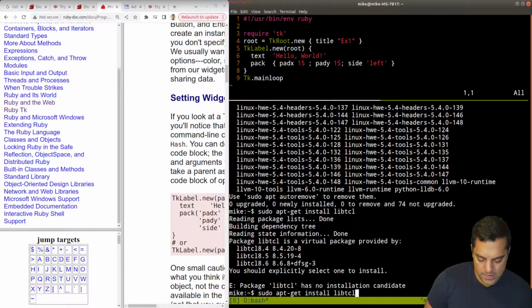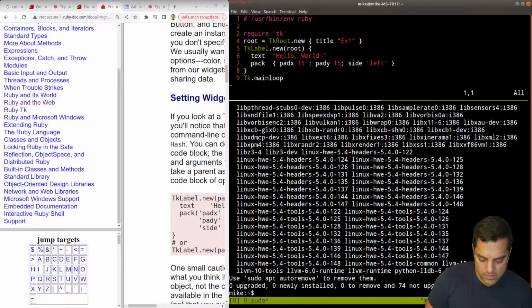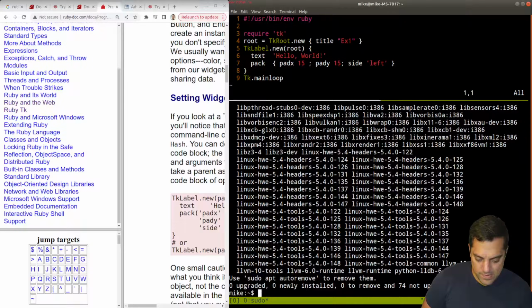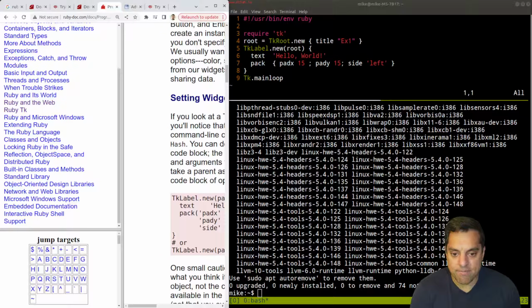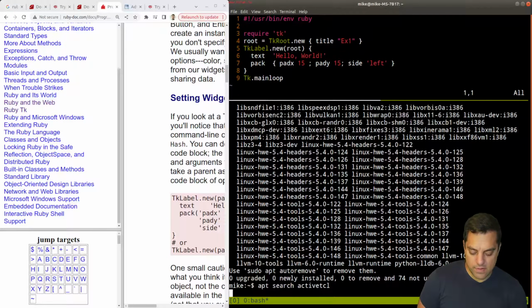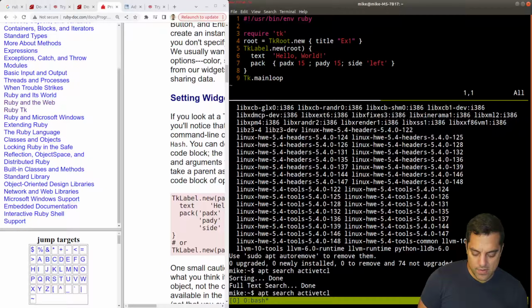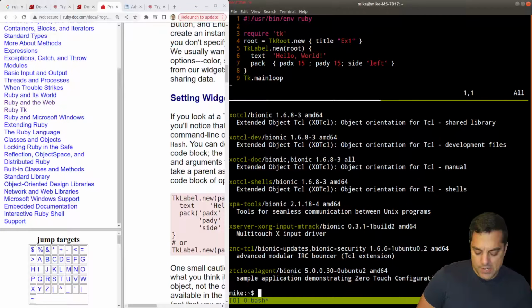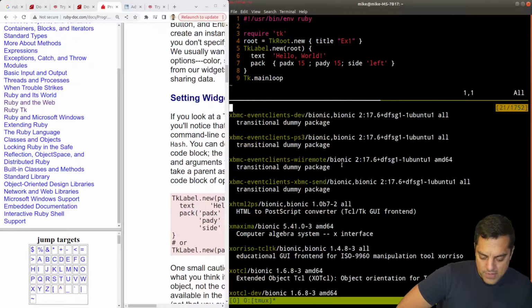Let's see here, libtcl 8.4. Okay, maybe 8.5 is what it needs. tk. Oh, I don't know, we'll have to figure this out. Now my research in my other window is saying I need to install ActiveTcl. Let's see if that's a thing. apt search activetcl. Maybe that's the thing breaking it. I think I'm missing the dev library or something. Just installing the actual thing isn't going to work here.